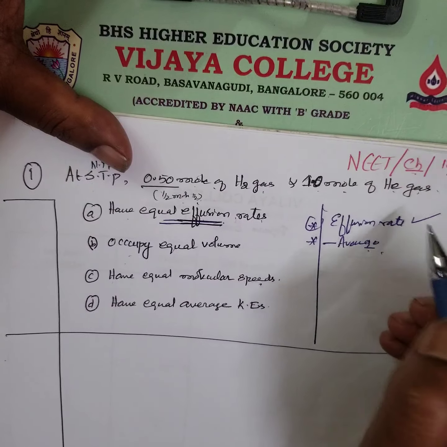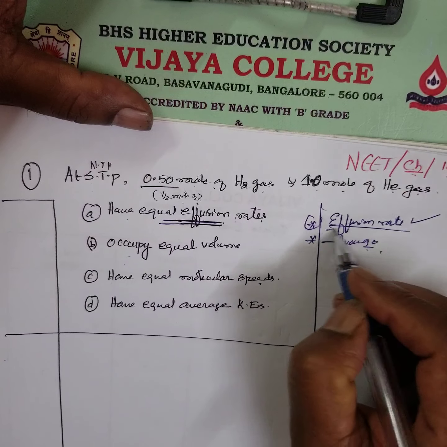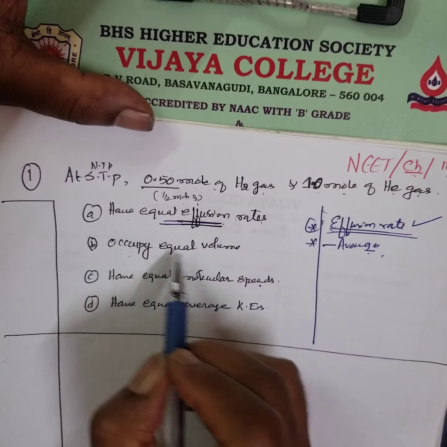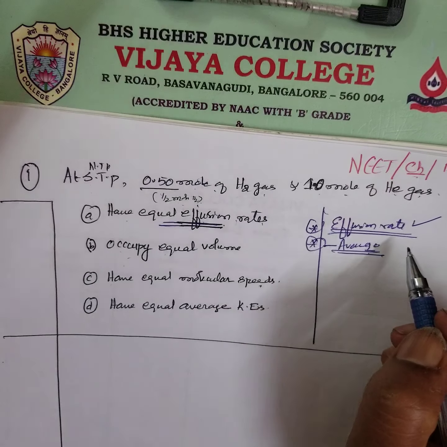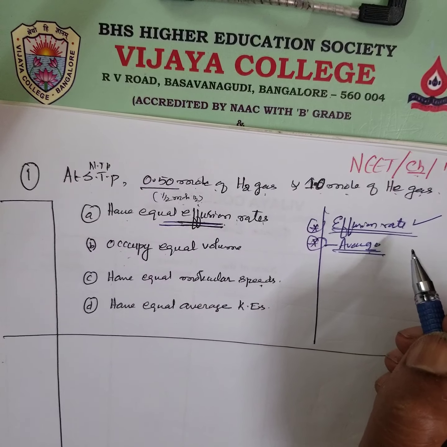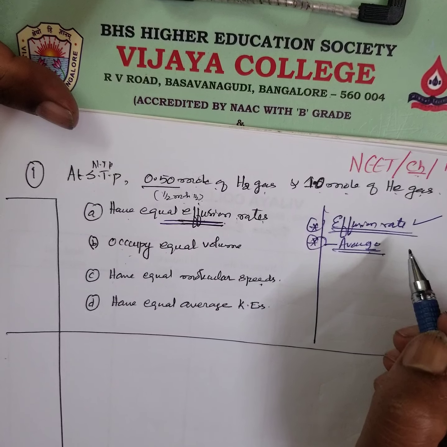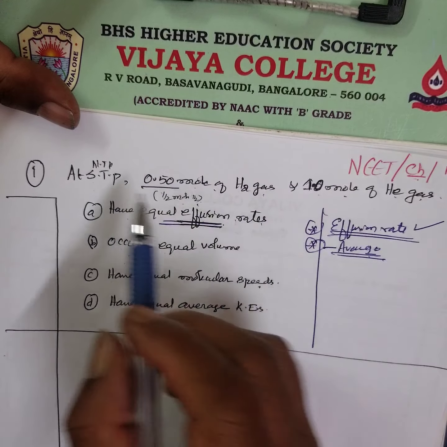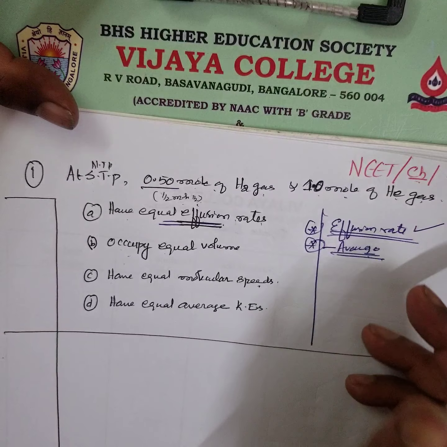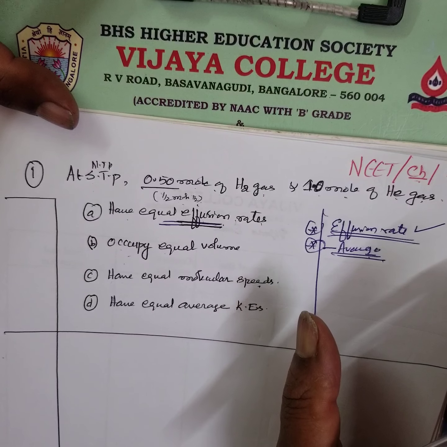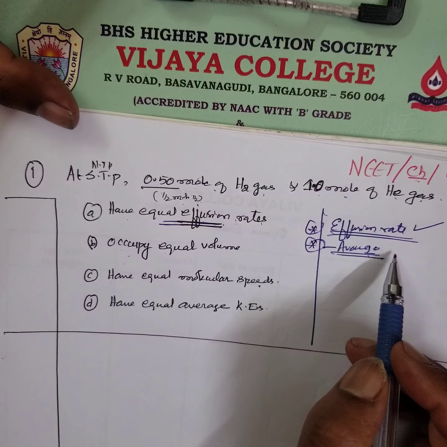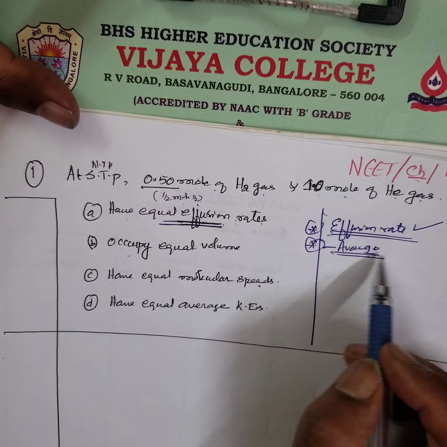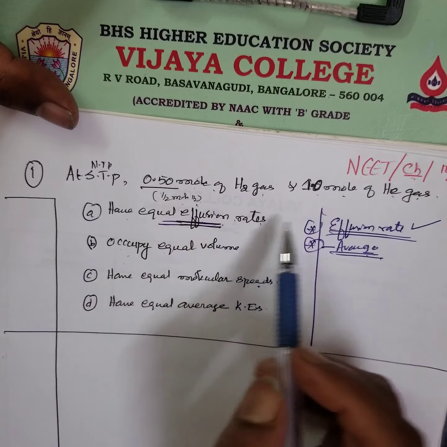You don't know anything about that. I also will go through the effusion rate. The next option: occupy equal volume. That is Avogadro's law. I remember there is one law. Equal volumes under the same standard temperature and conditions will occupy an equal number of substances or atoms. Right? Let us see it in detail.